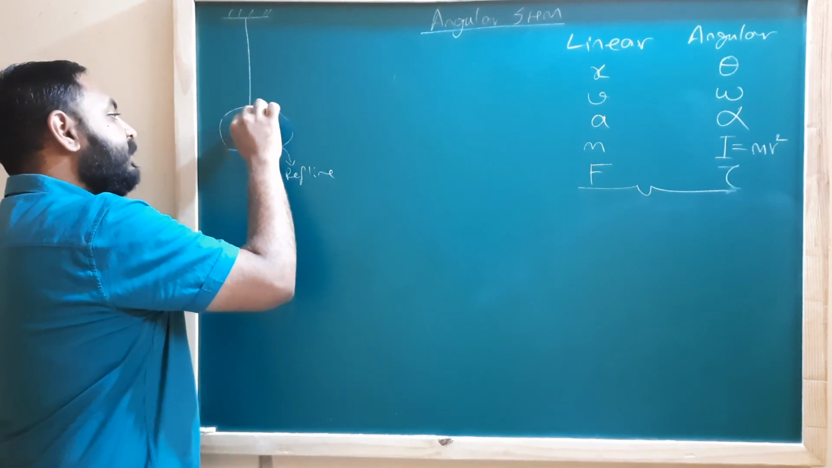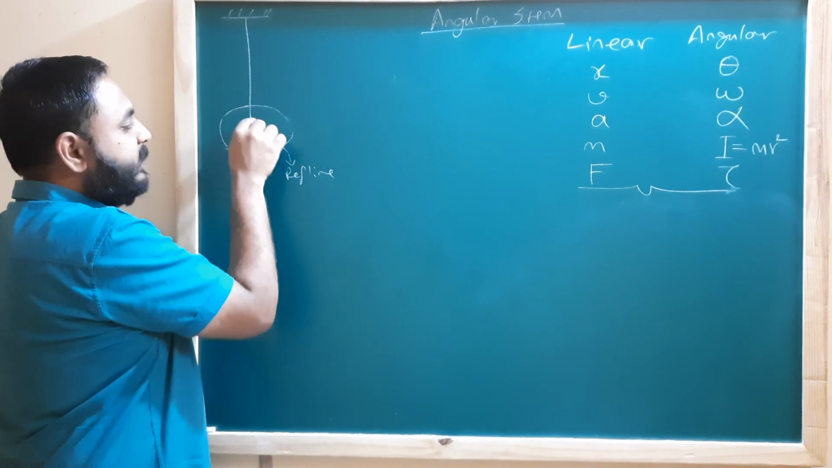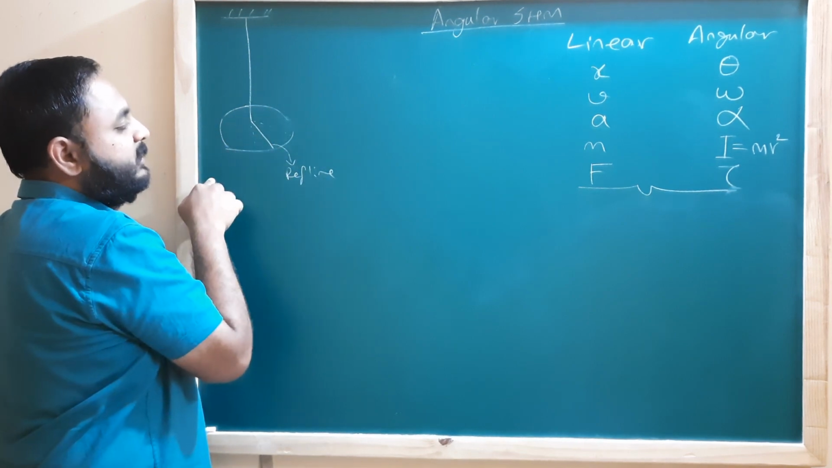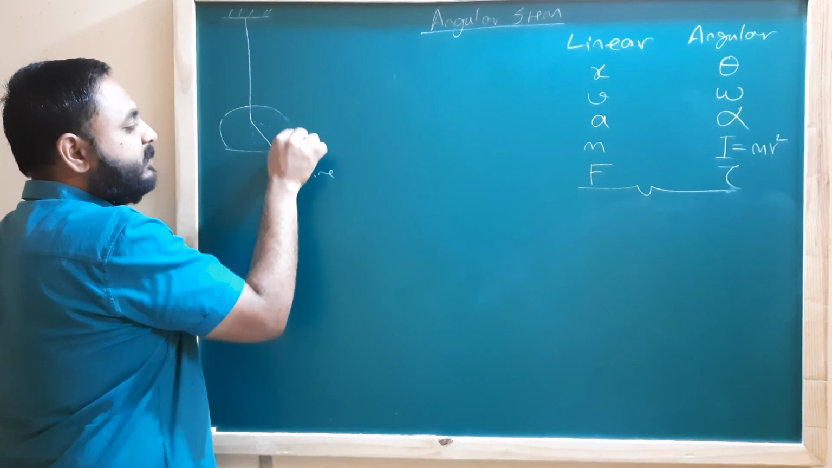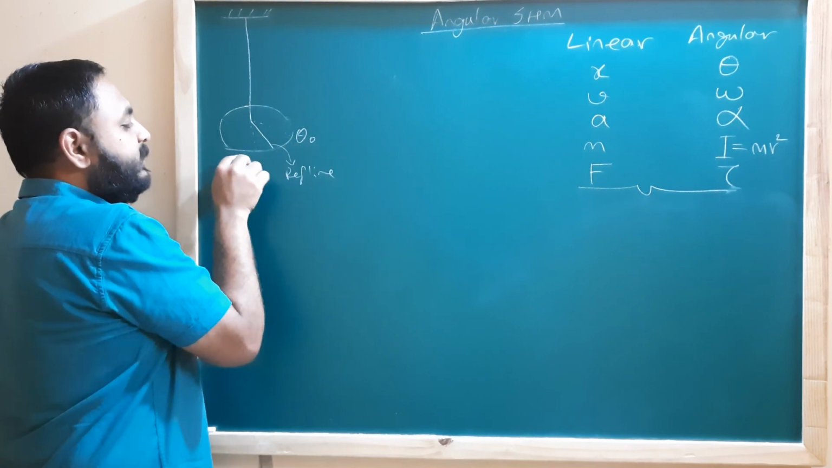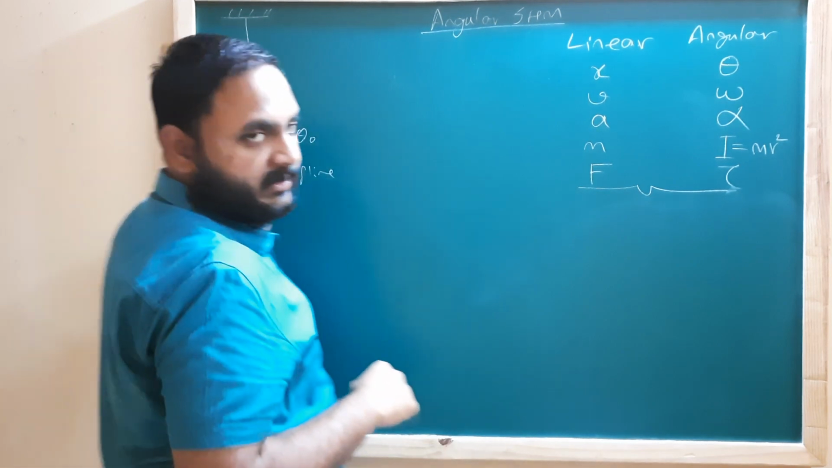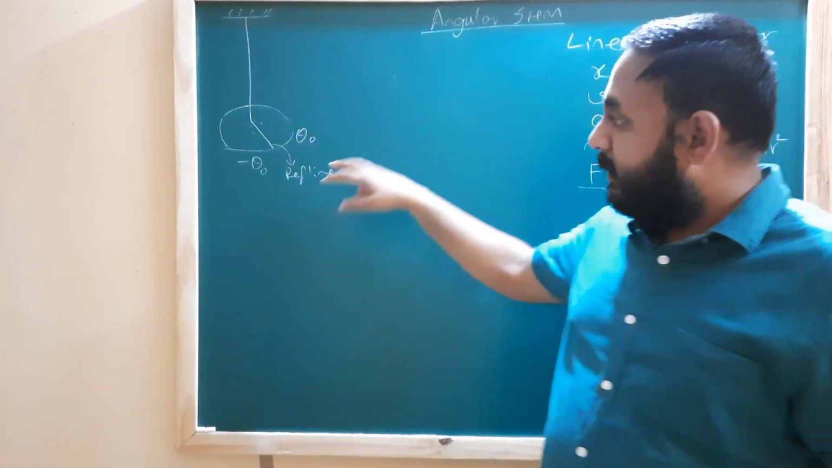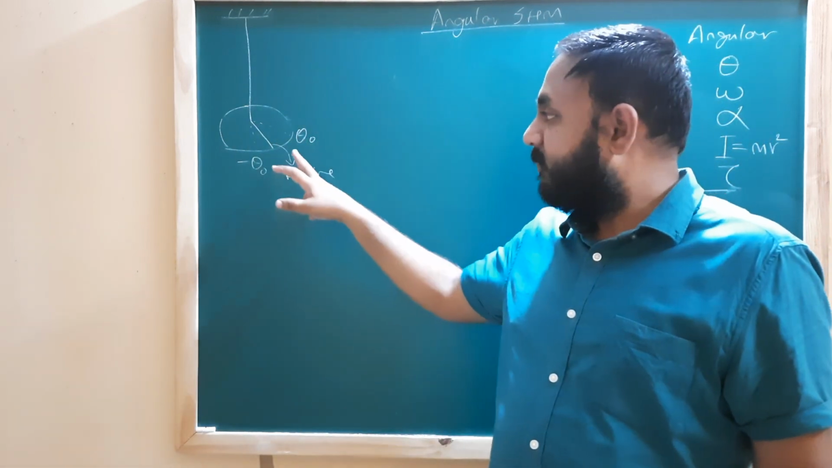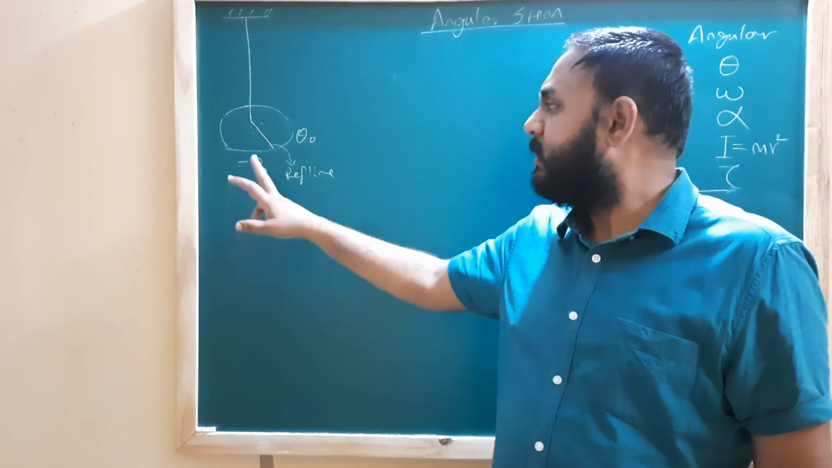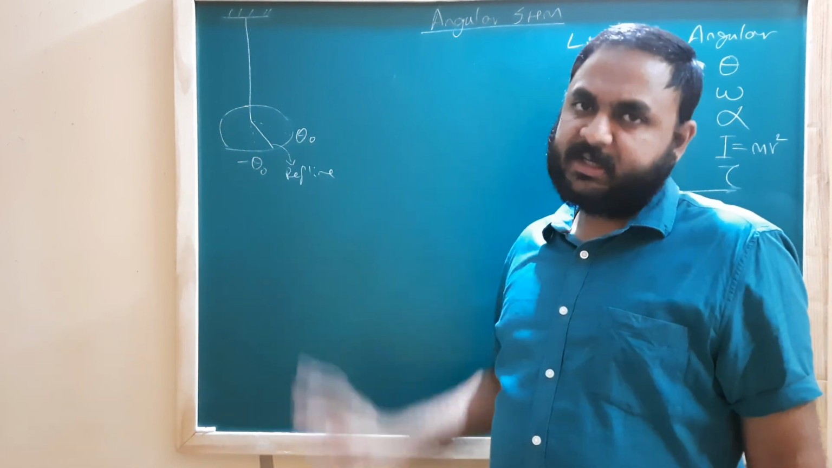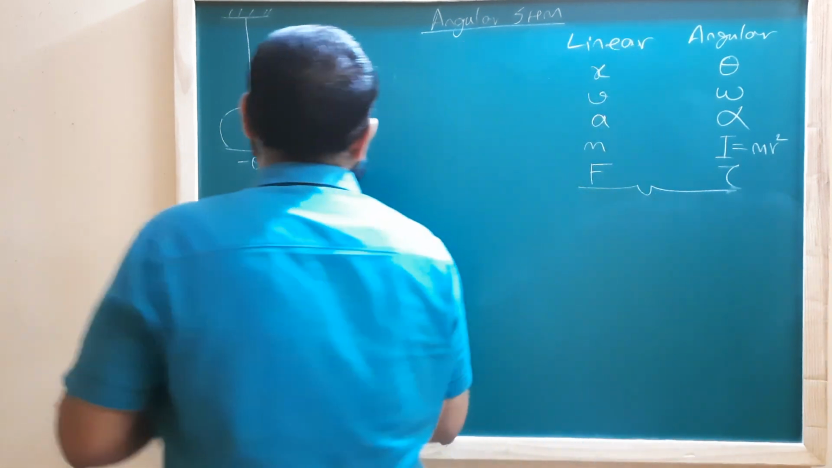And you will see that this reference line will be maximum displaced here, और इस direction में maximum यहाँ displace होगा. So this maximum displacement I will call theta naught, and this maximum displacement I will call minus theta naught. So in linear SHM we had amplitude plus A, minus A. Here we will have plus theta naught, minus theta naught. Again, this is nothing but the amplitude.